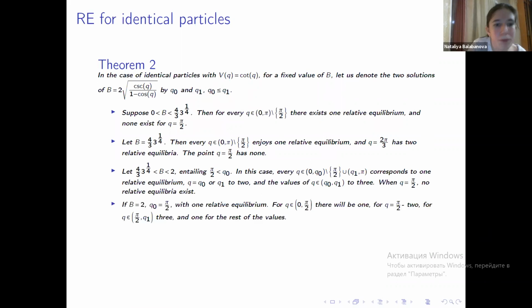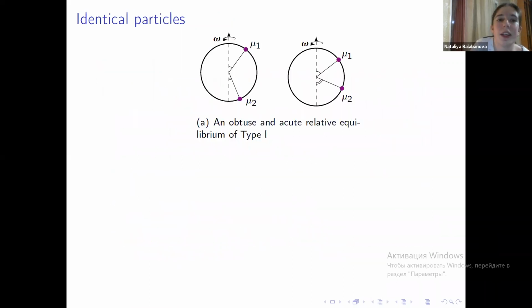And the rest of the statements are just the cases. So knowing the explicit solutions of our system, we can go back from mi's to omega i's, which are, again, angular velocity of the system, and we can restore the motion of our particle pair. So for relative equilibria of type 1, we have these pictures. They are going to be both obtuse and acute configurations, meaning that the angle between the particle pair could be either obtuse or acute.